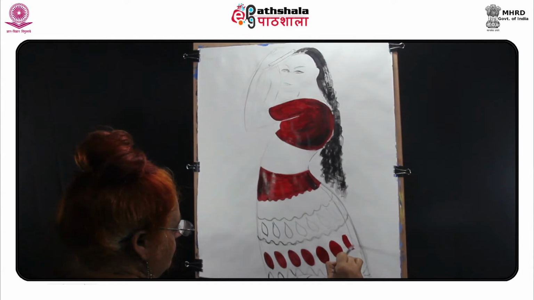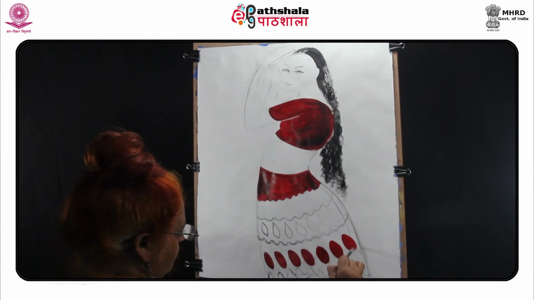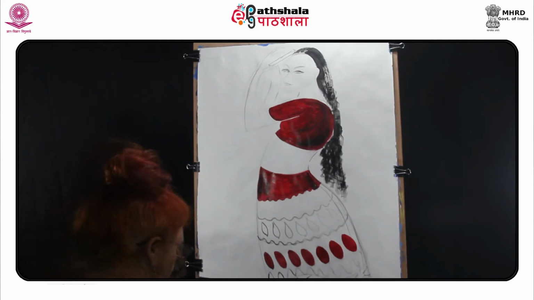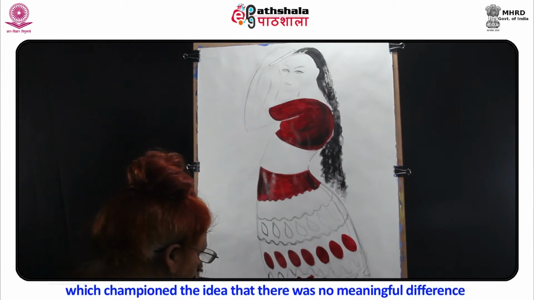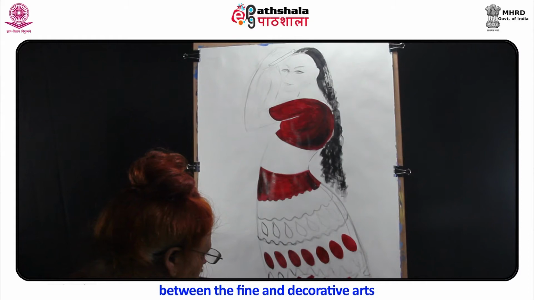The appeal of the Arts and Crafts movement to a new generation led in 1882 to the English architect and designer Arthur Mackmurdo organizing the Century Guild for Craftsmen. He championed the idea that there was no meaningful difference between the fine and decorative arts.